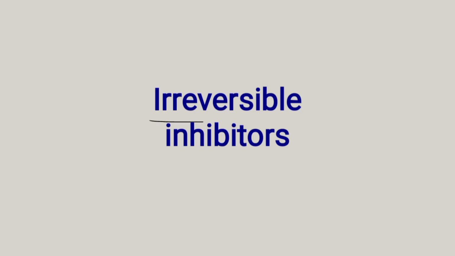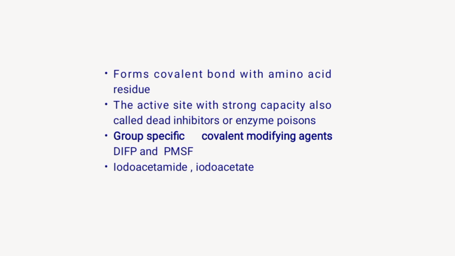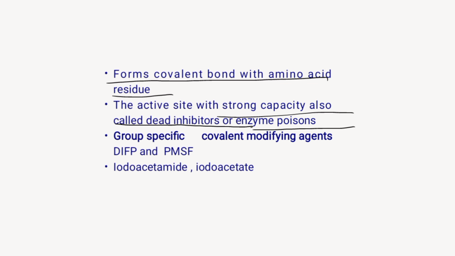Hello friends, in this video we learn about irreversible inhibitors. This type of inhibitors generally forms a covalent bond with amino acid residues at or near the active site and permanently disables the enzyme. Some irreversible inhibitors may not covalently bind to the active site but physically block the active site with strong affinity. Therefore, this type of inhibitors are also called dead inhibitors or enzyme poisons.